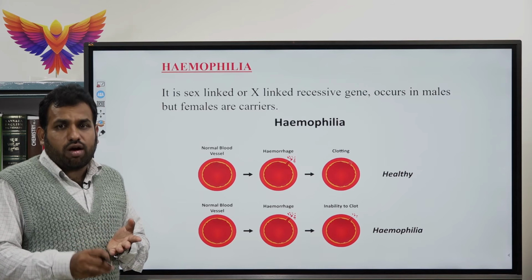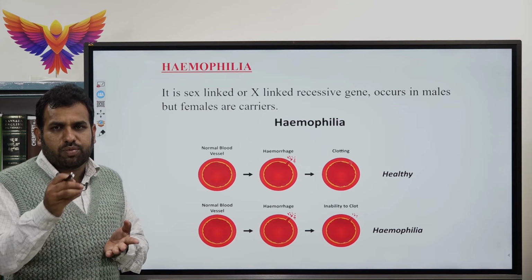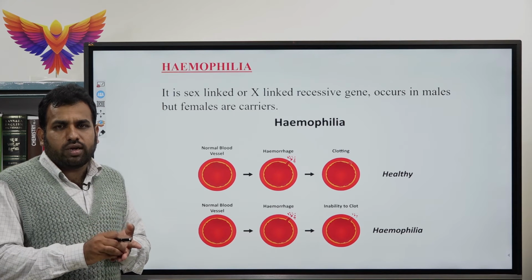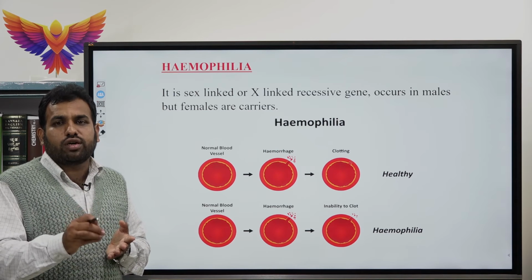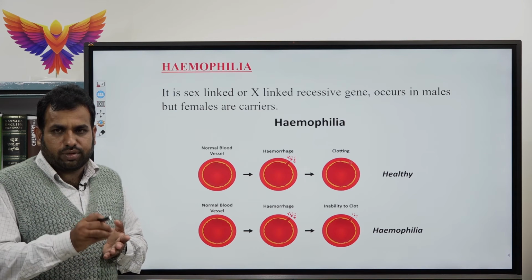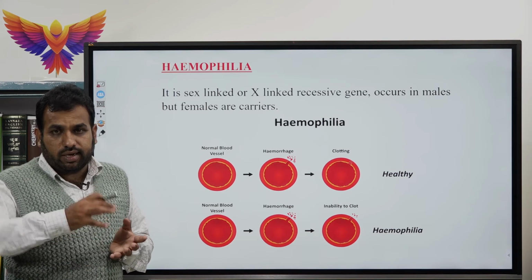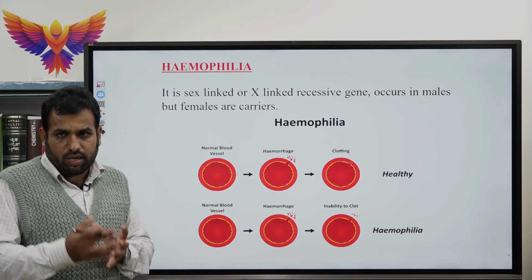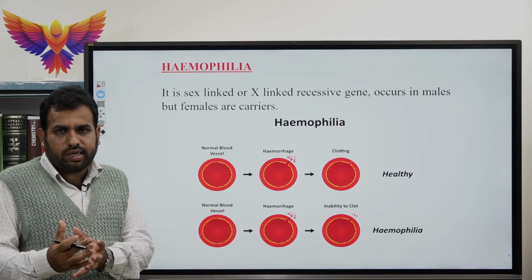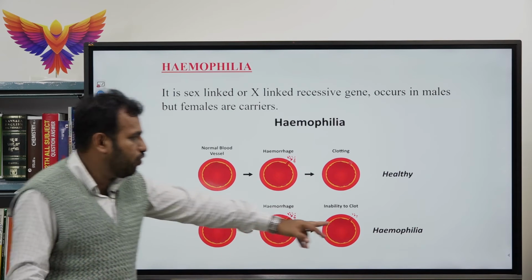But in patients suffering from hemophilia, a small cut will not clot because of the absence of the clotting factor. Clotting happens in a healthy individual, but the same clotting will not happen in the hemophilic individual.